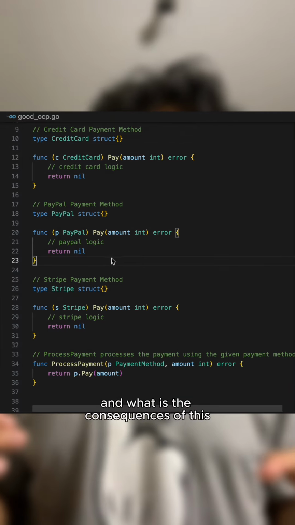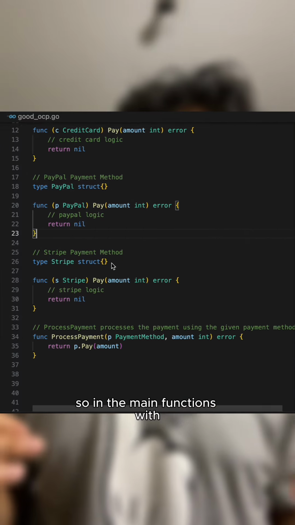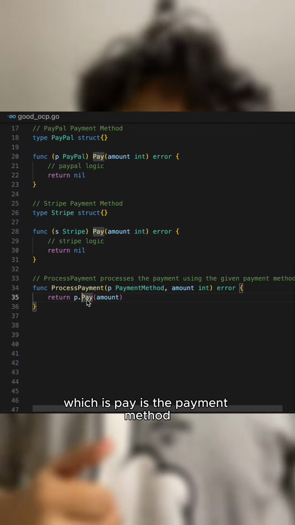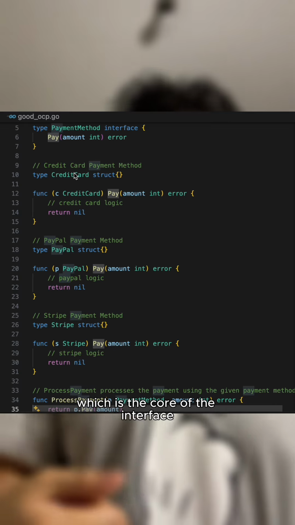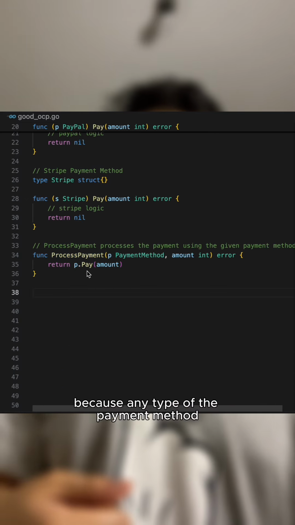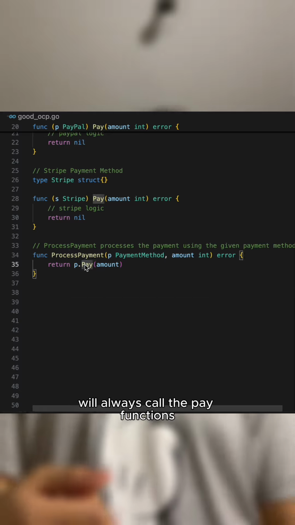And what is the consequence of this? In the main function, we only need to call pay.Pay, where pay is the payment method, which is the core of the interface. This code will never change because any type of payment method will always call the pay function.